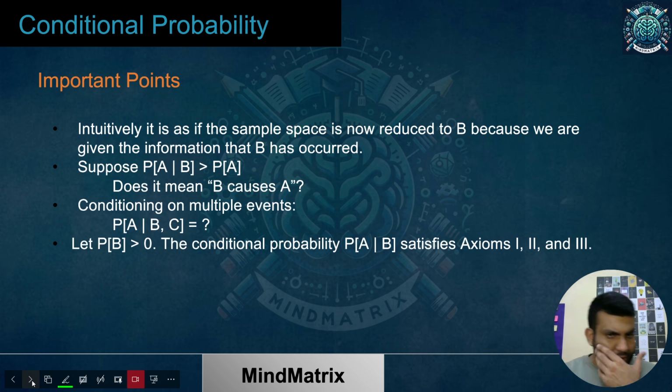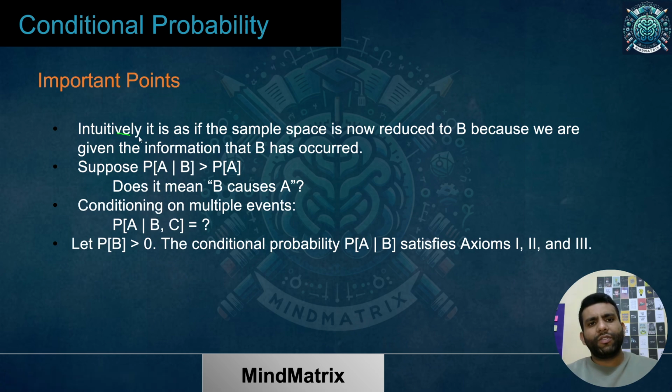Intuitively, let's look at what we used to write earlier.